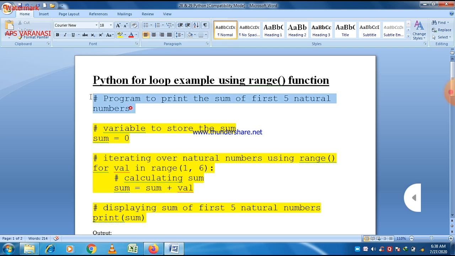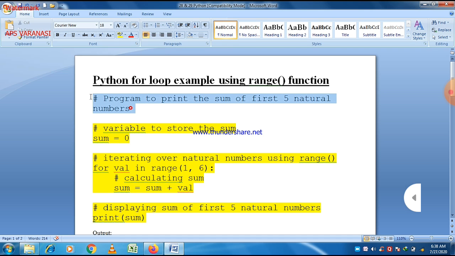And then we iterate over natural numbers using the range function. We take a for loop, and after that a variable name. Most of the time we take the variable name a, but in this program we take the variable name val, and after that in is a keyword, and then range.